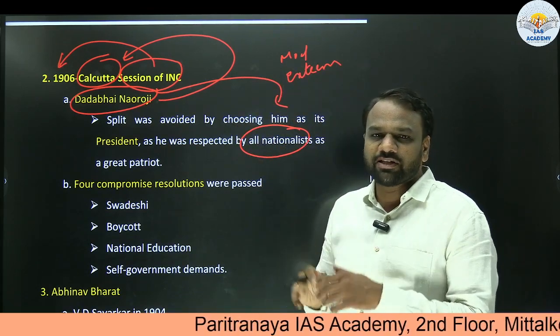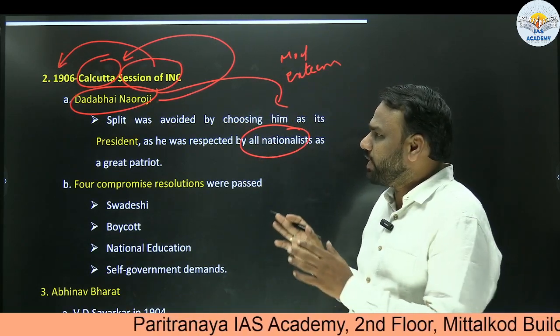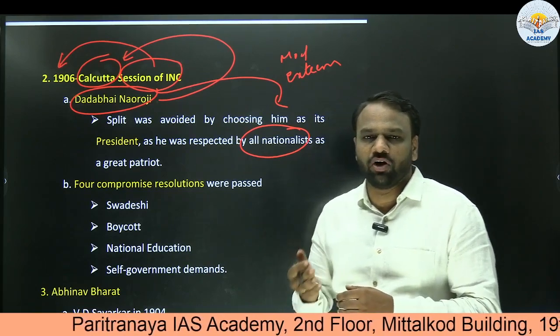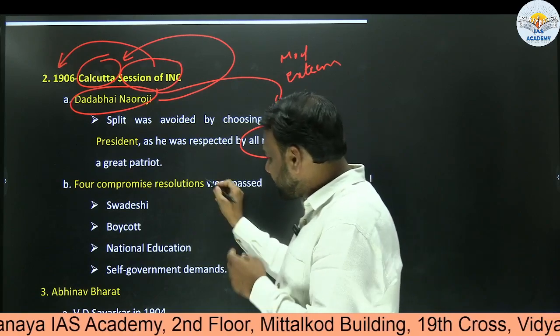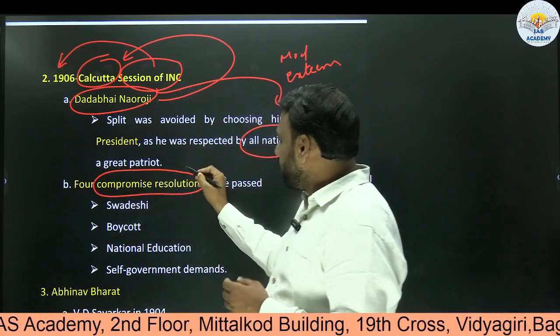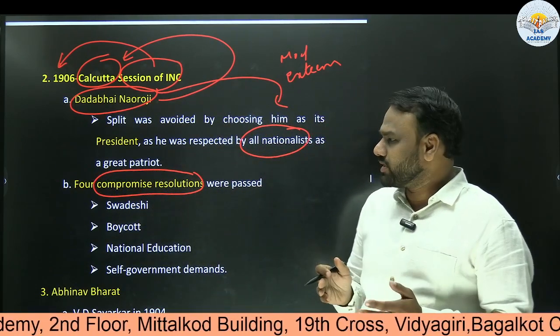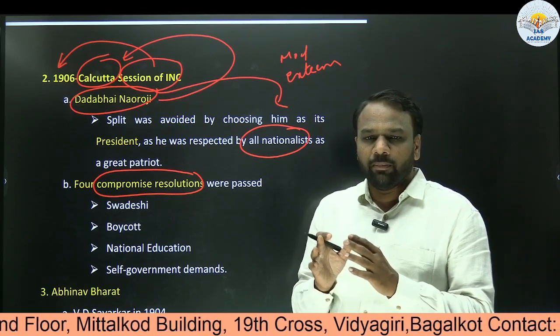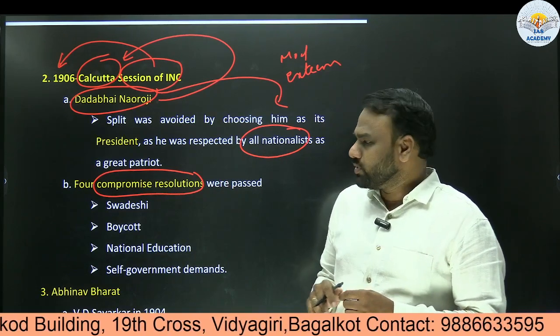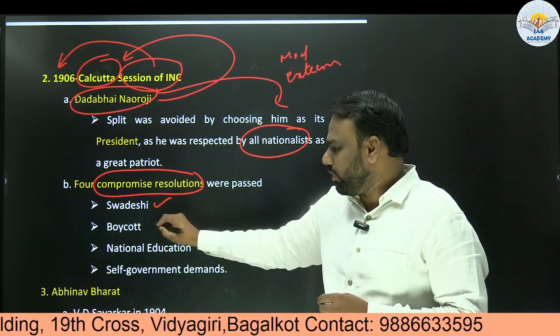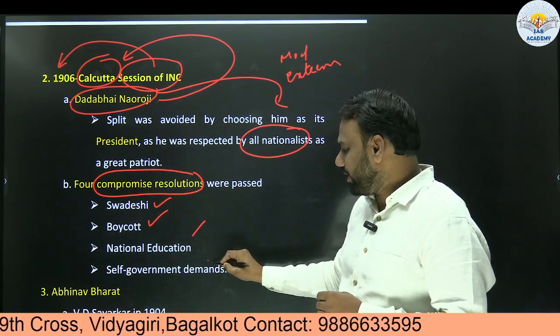And because of the presence of Dadabhai Naoroji, the split was avoided in 1906 and finally the split occurred in 1907. Apart from that, there are also compromise resolutions because there were two competing forces, extremists and moderates. So in order to build an understanding between them, 4 compromise resolutions were passed. These resolutions are Swadeshi, boycott, national education, self-government demands.